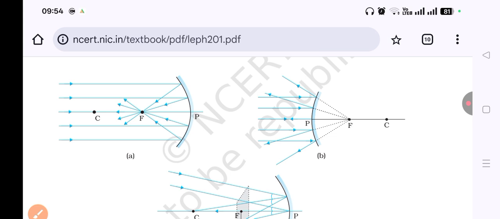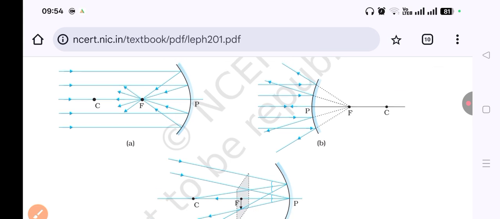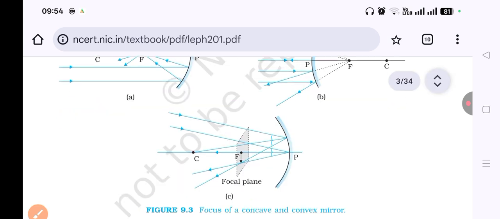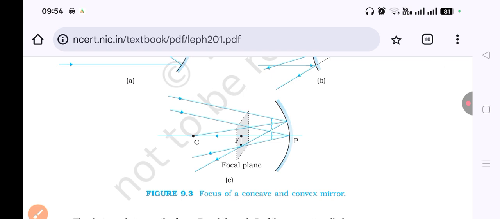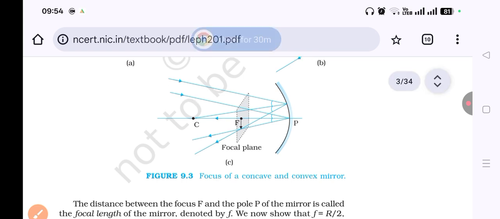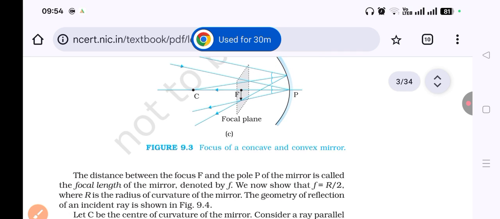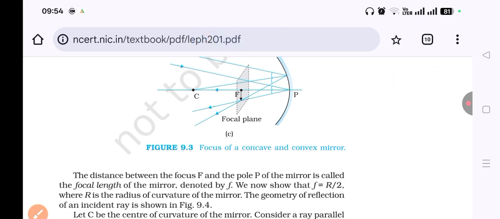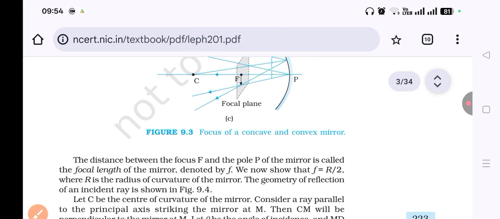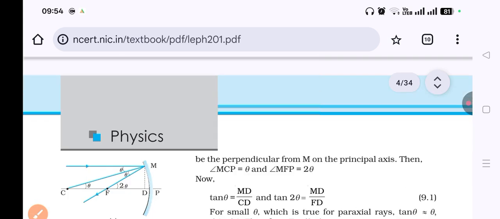It is a virtual focus. The convex mirror has a virtual focus, and the concave has a real focus. The focal plane is the plane in which the principal focus lies, and the focal length is the distance of the focus from the pole. It is half the radius of curvature. You know all this.